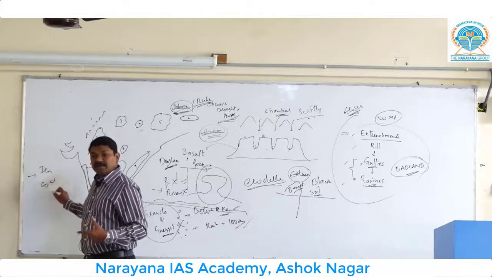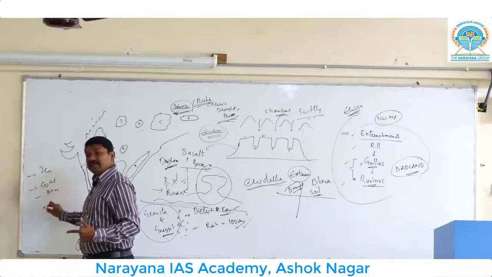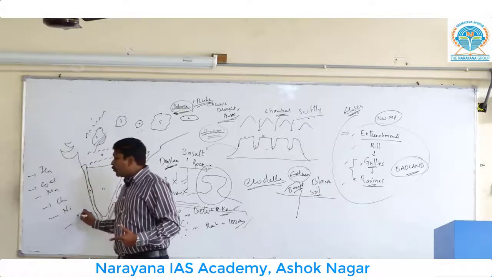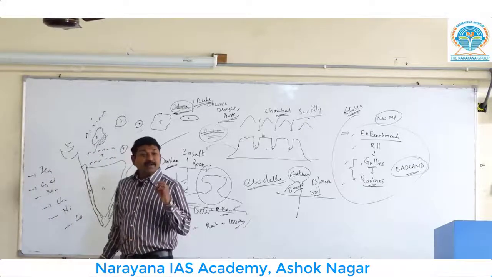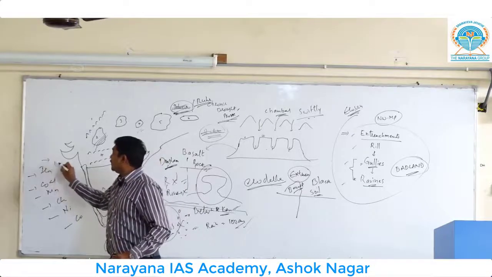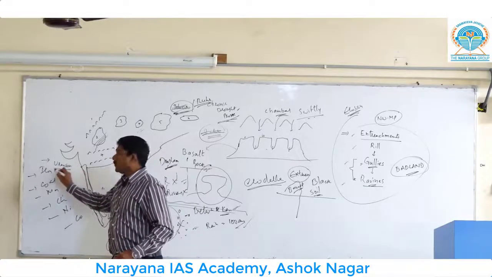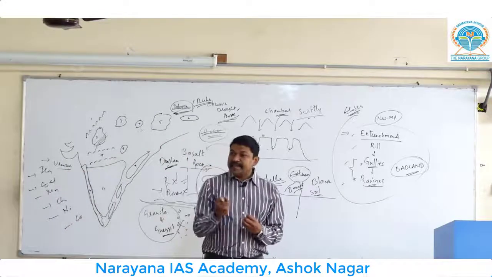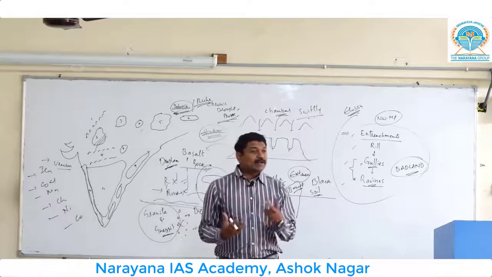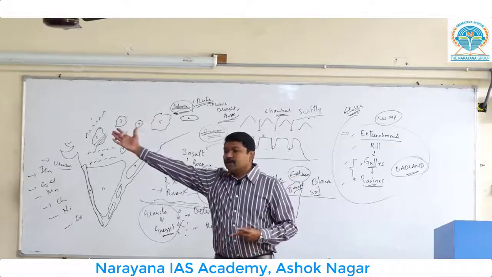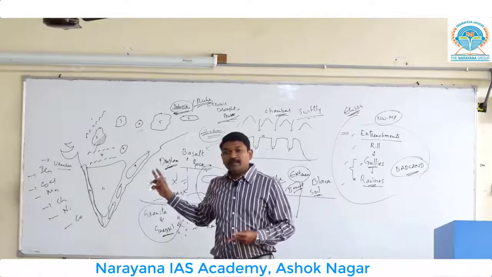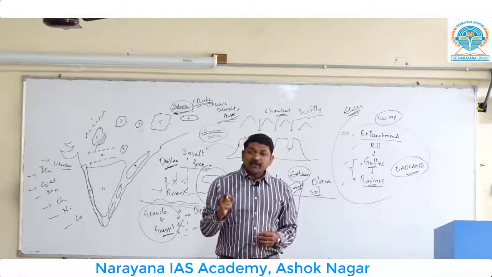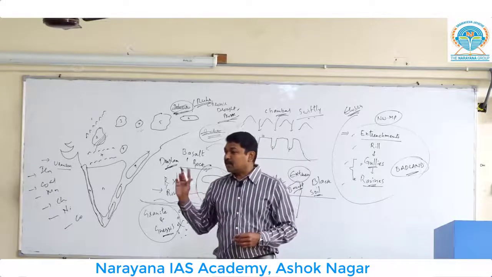Coal is available. Manganese is available. Chromium is available. You can find nickel, you can find cobalt. Even you can find the mighty mineral like uranium. When so many minerals are available in one locality, the same in the entire world, such conditions are found in two areas. One is the Ruhr region of Europe, another one is the Chotanagpur region of India. That's why it is called the Ruhr of India. Clear? Which plateau is called the Ruhr of India? It is the Chotanagpur region.